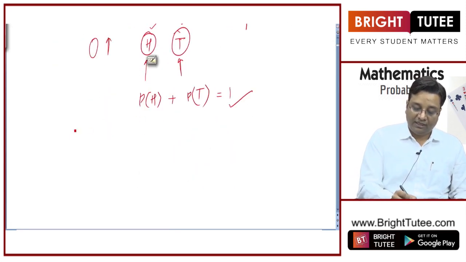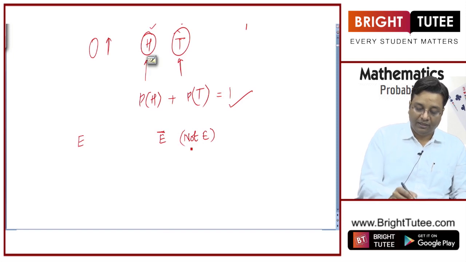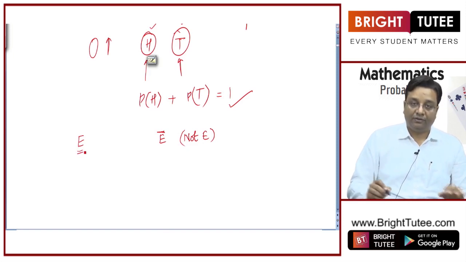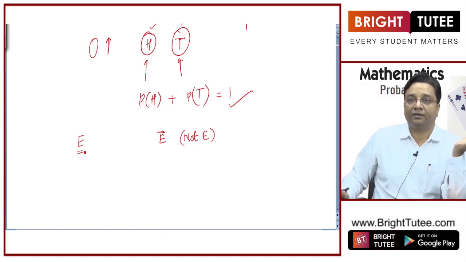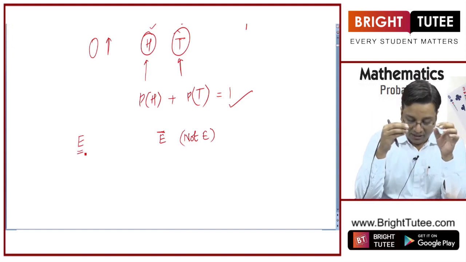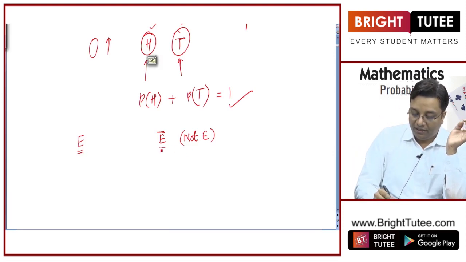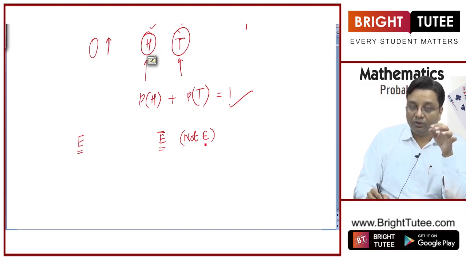Now let us say these are the only two events. Let us say there is an event E and there is an event not E. This is the bar, right? When I place a bar on E, this means not E. This is an event, let us say, getting a head on the top, right? If I do not get a head on top, I will say E bar or not E.